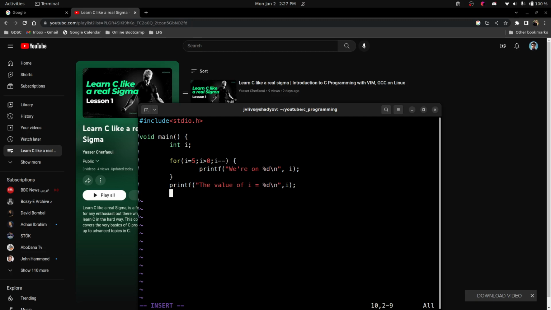Then we start another loop which says that i is 0, and then i is less than 5, and then i basically increments. So this is the thing that we wanted.